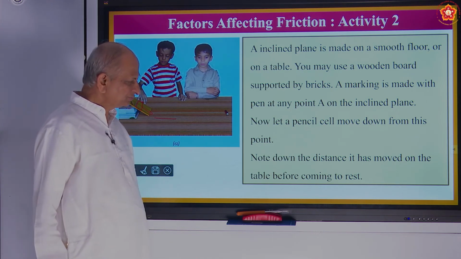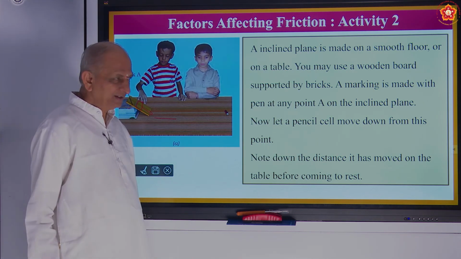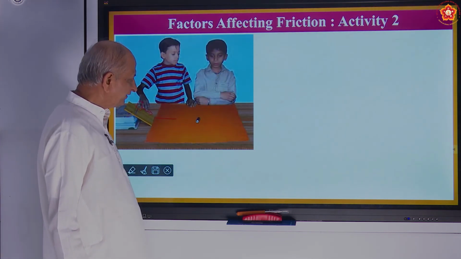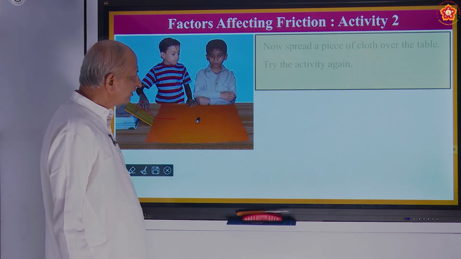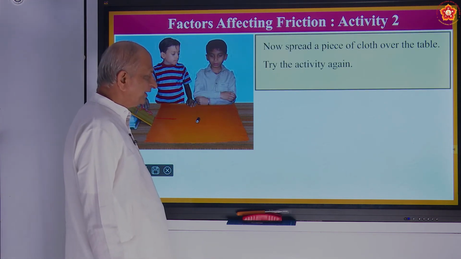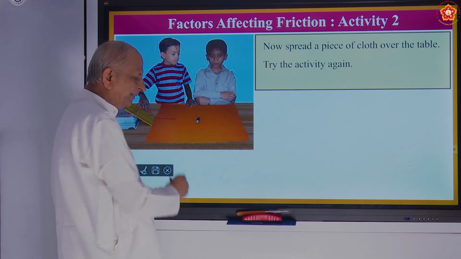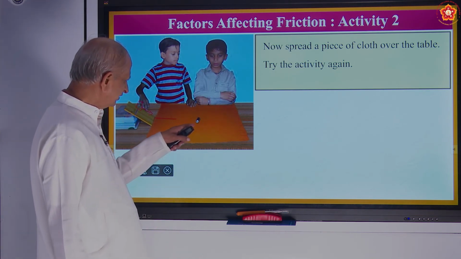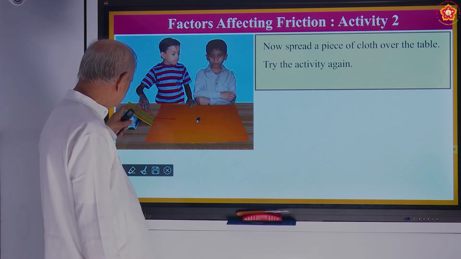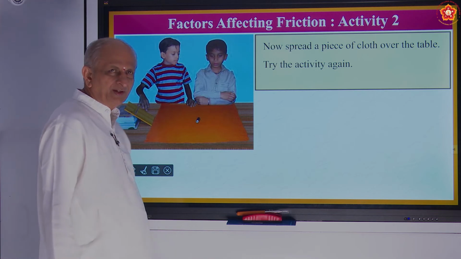Now, because it is a smooth surface, it goes to some distance. Instead of the smooth surface, suppose you have spread a piece of cloth over the table. So here a piece of cloth is kept. If the pencil roll is made to roll down, what do you expect?